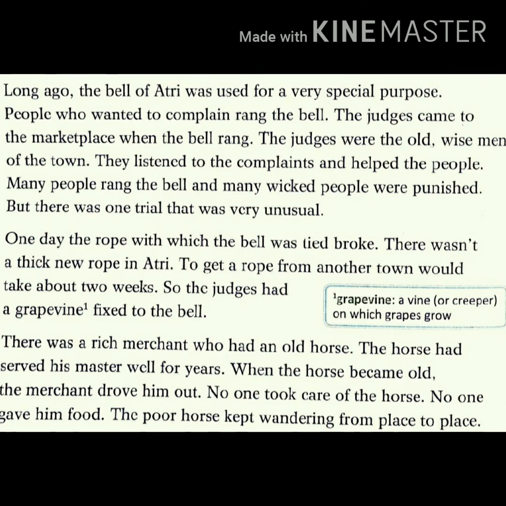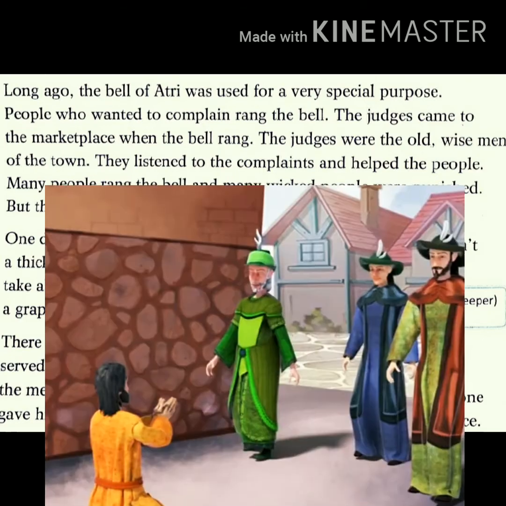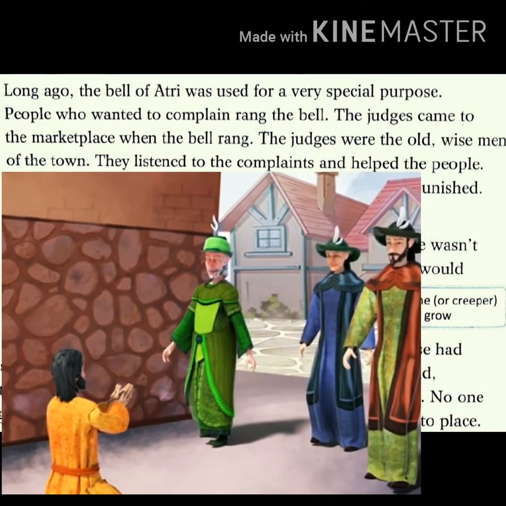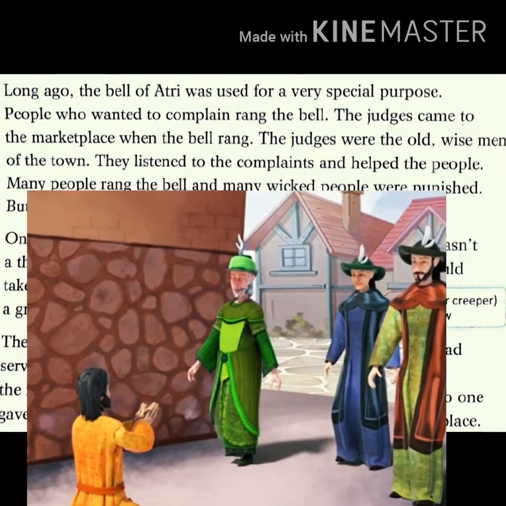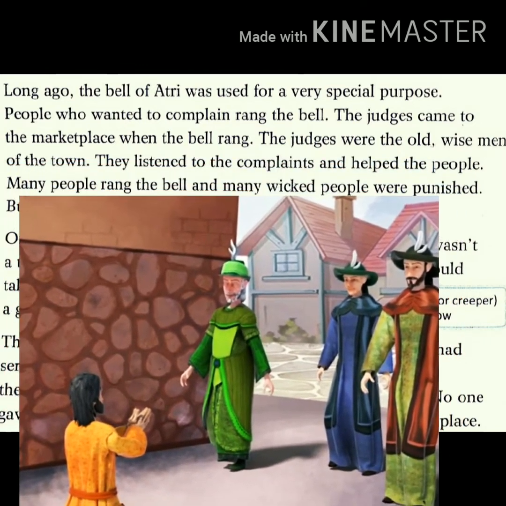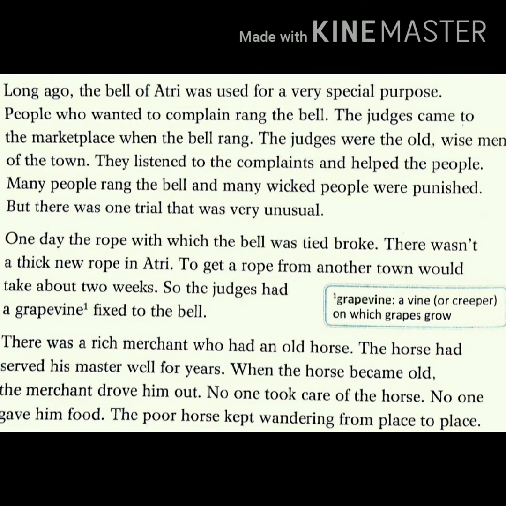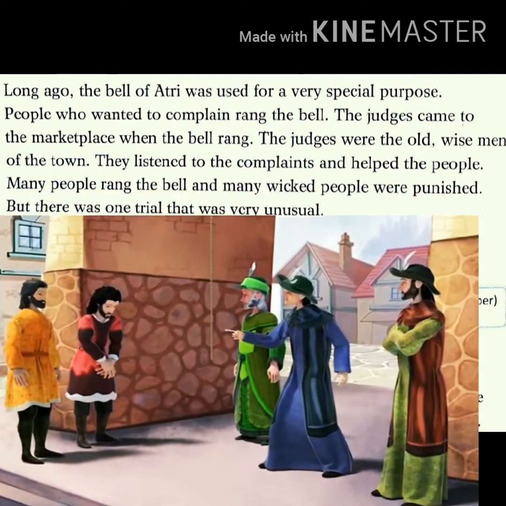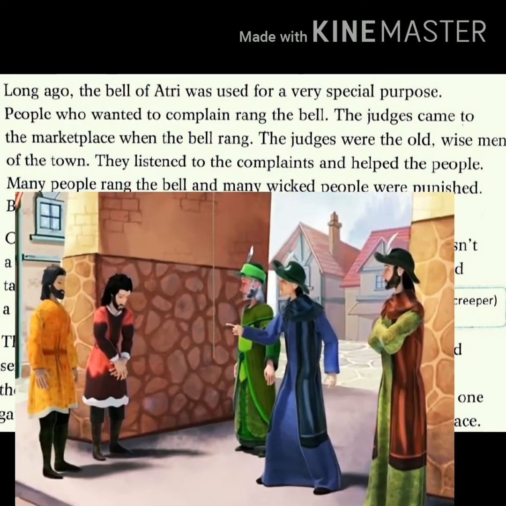So whenever the bell rang, the judges, who are the wise men of the town, used to come and listen to the complaint and help the people. Many people rang the bell and many wicked people, wicked here means morally bad, very evil people, were punished. But there was one trial that was very unusual.